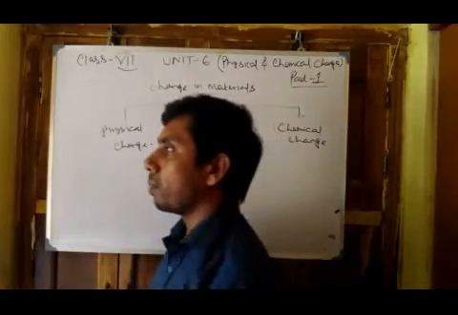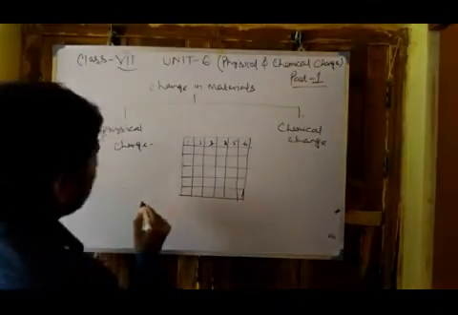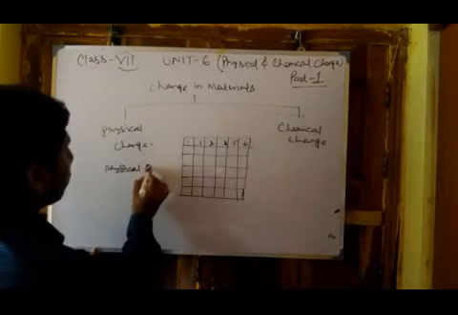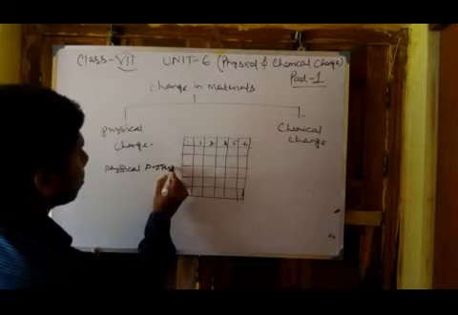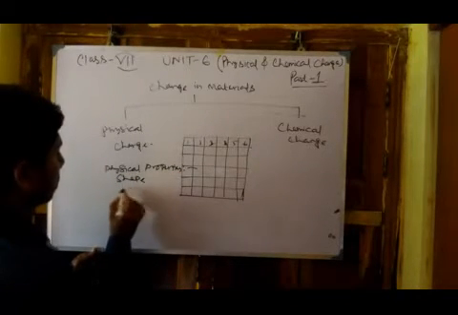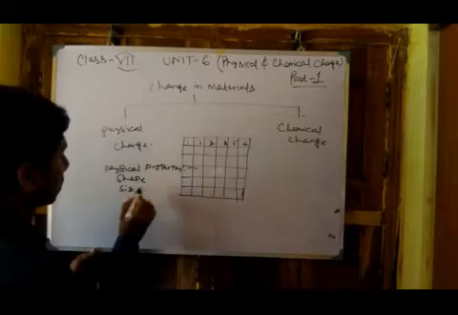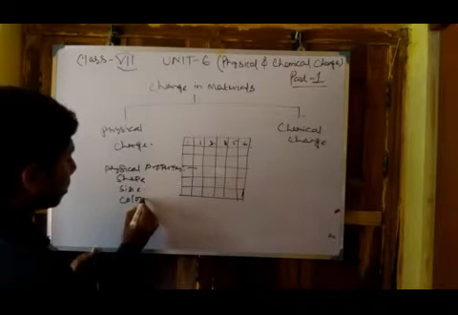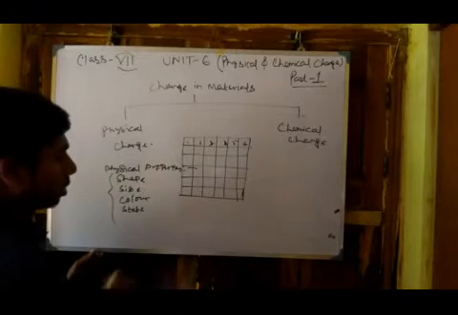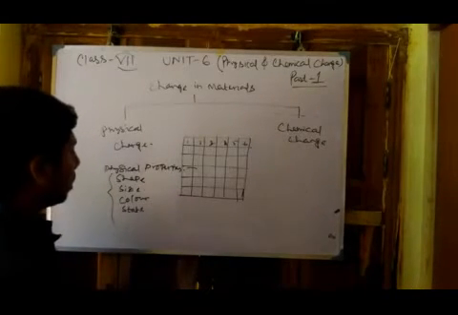So what are the properties? Physical properties: shape, size, color, state. So these are all physical properties.